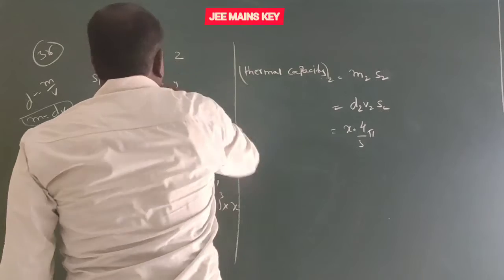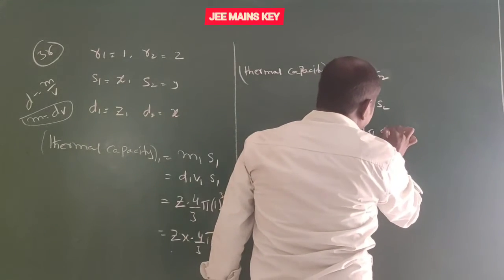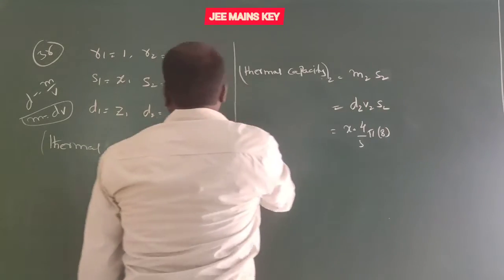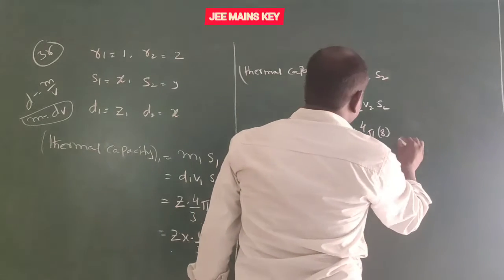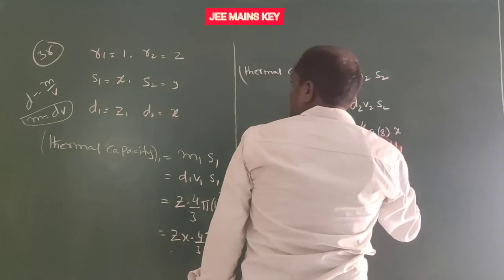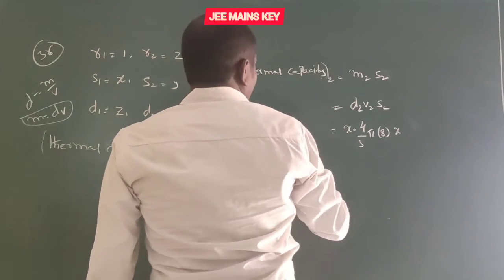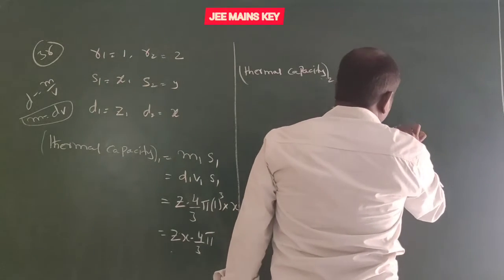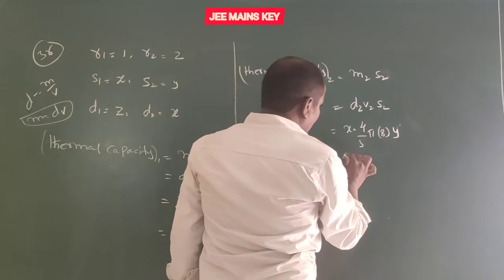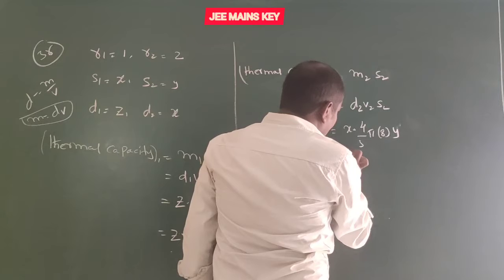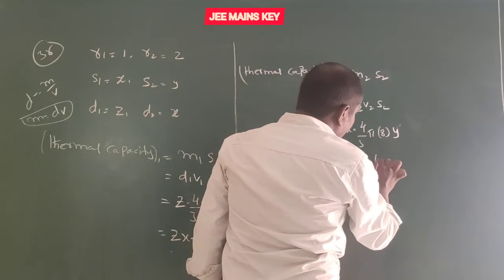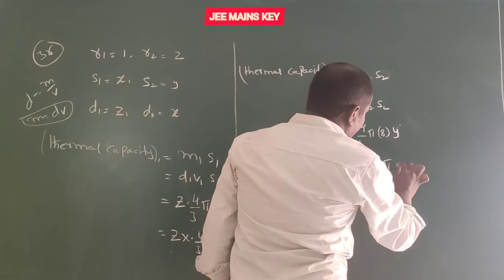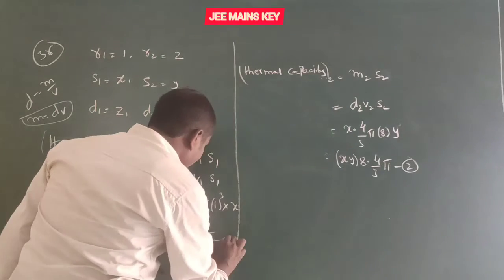Here R2 equals 2, cube is 8, and S2 is Y. That equals XY into 8 into 4 by 3 pi. It is equation number 2, and the earlier one is equation number 1.